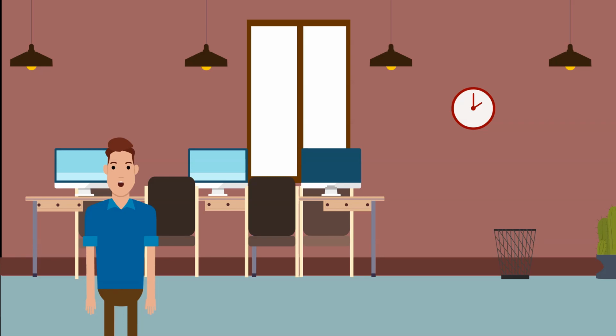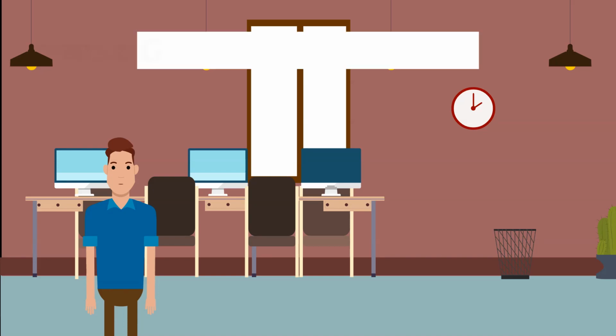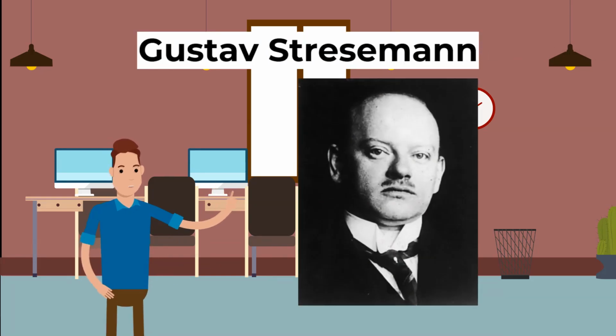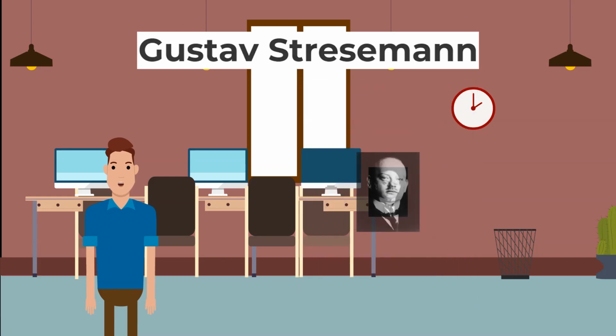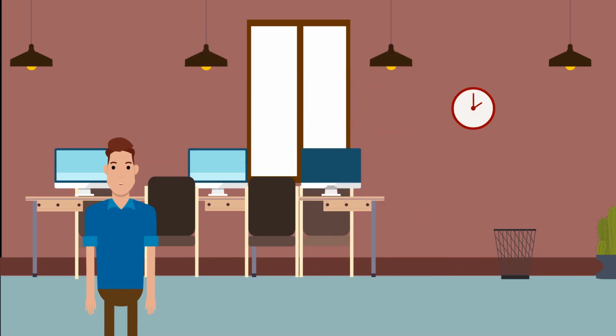Between 1924 and 1929, Germany did better. The politician Gustav Stresemann arranged American loans, and Germany could pay reparations again.